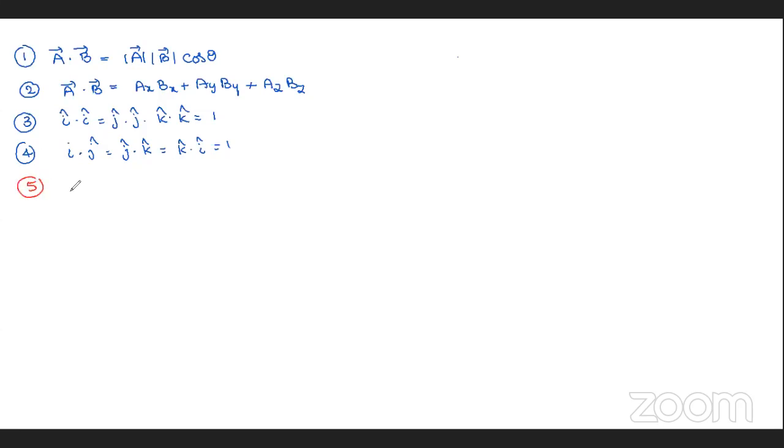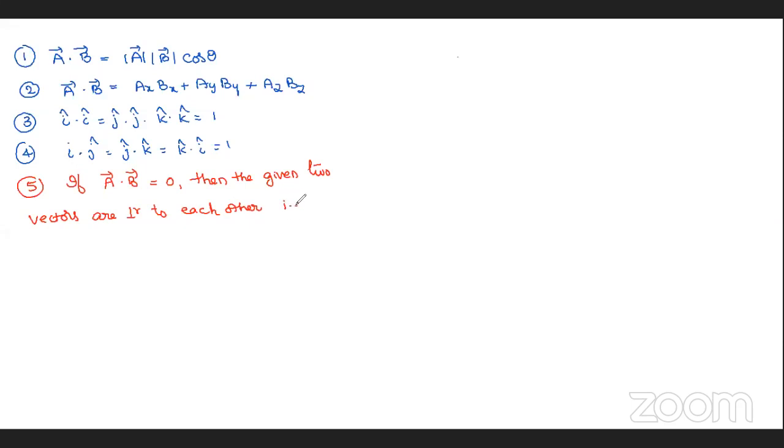If the dot product A bar dot B bar between two vectors is 0, then the given two vectors are perpendicular to each other, at 90 degrees.